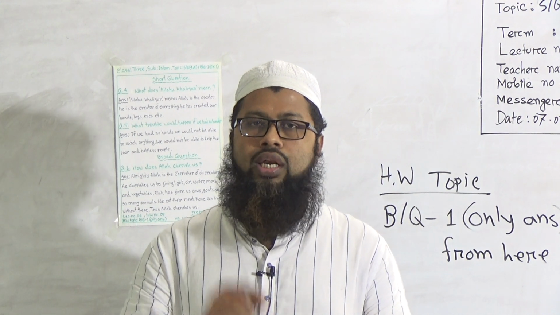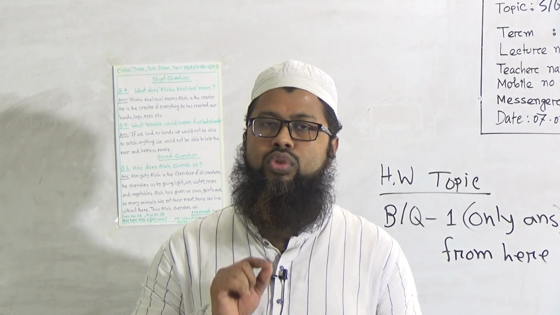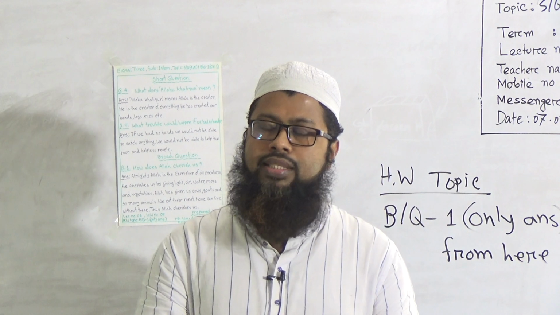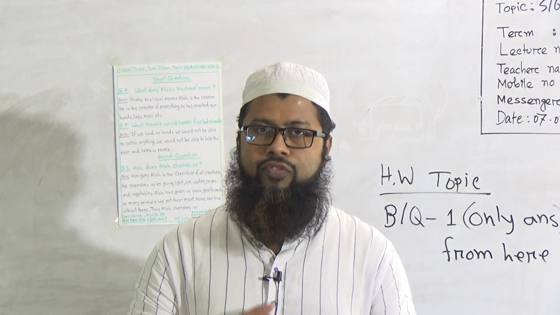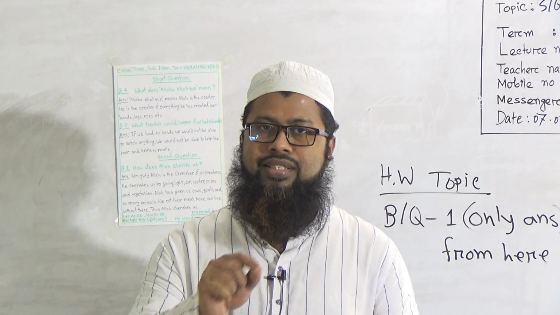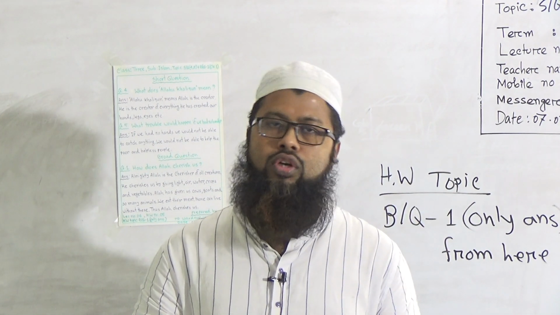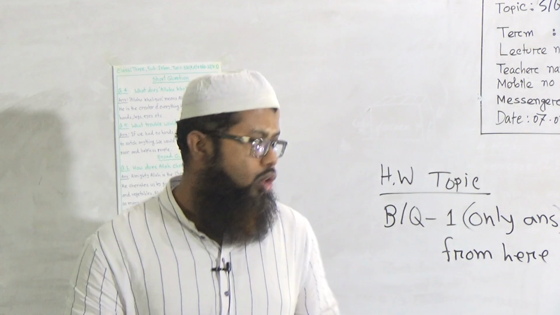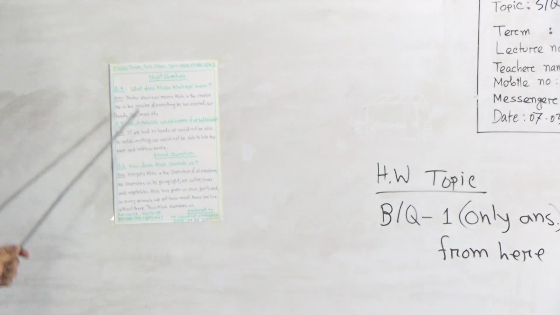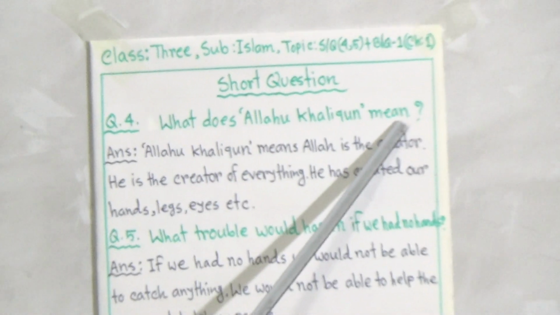That's why only short question answer 1, 2, 3, which you already got in the previous class, and today short question 4 and 5, D and E in your book. Okay, let's start.